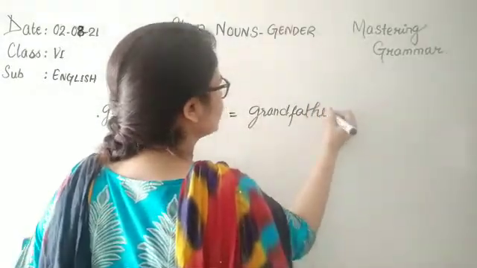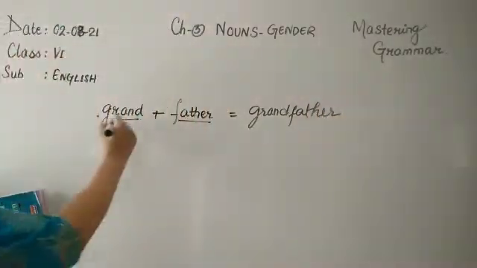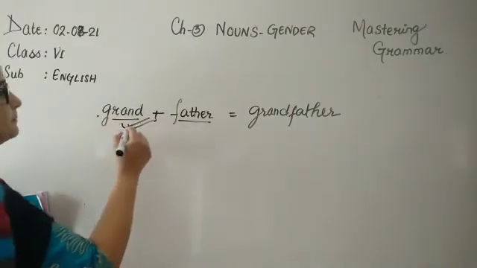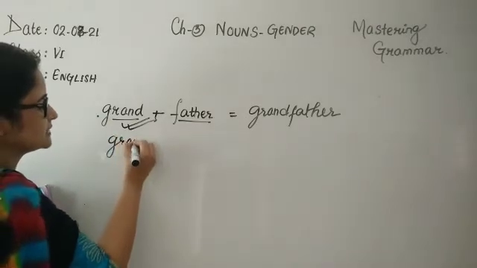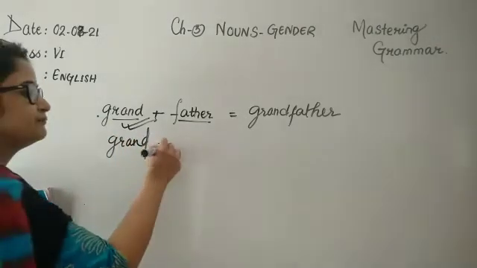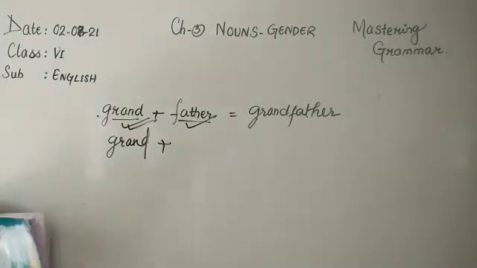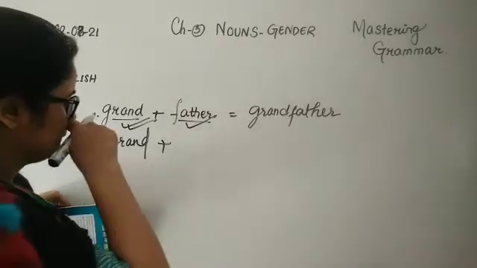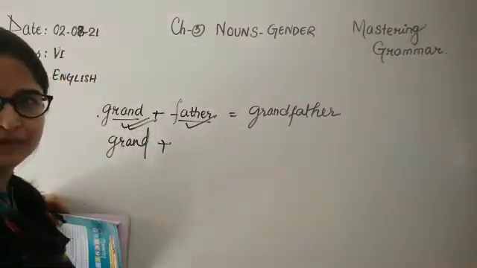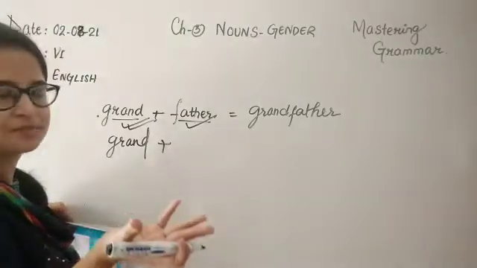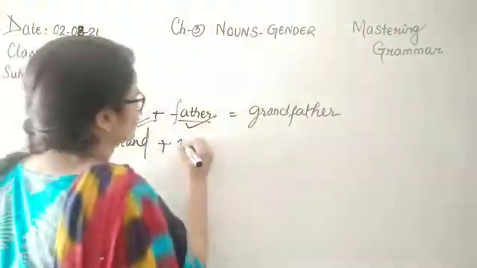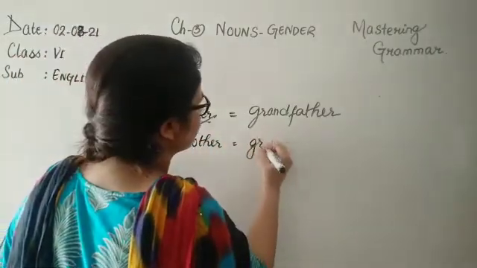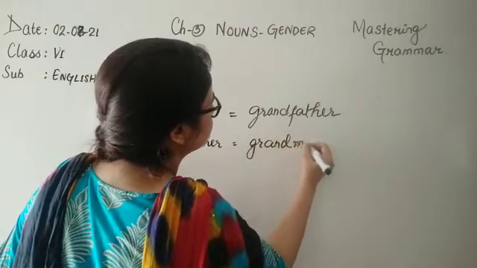Yes. This will become grandfather. Then children, we don't have anything for grand because this is not a noun. But instead we will actually be leaving it this way only. We will leave grand, and because father is a noun and that is also a person, I told you that we can change genders for only person and animal, not for things. Like chair doesn't have its feminine counterpart. So chair doesn't become chairess or anything else. So father becomes mother. So from here we get the feminine part, that means grandfather becomes grandmother.